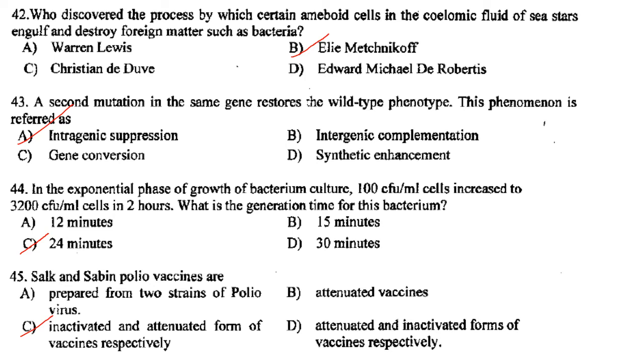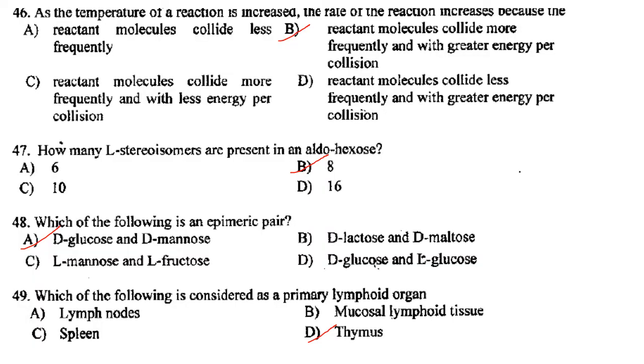Then Salk and Sabin polio vaccine are inactivated and attenuated form of vaccines respectively. Answer is C. Then as the temperature of a reaction is increased, the rate of the reaction increases because the reactant molecules collide more frequently with greater energy per collision. Answer is B. How many L stereoisomers are present in aldohexose?